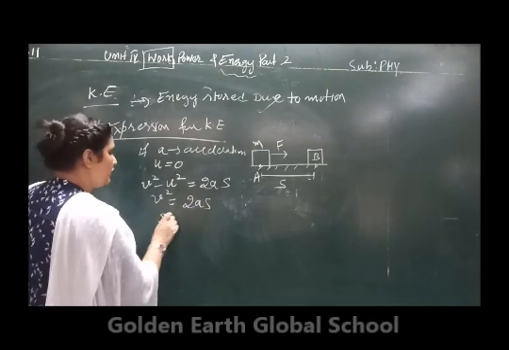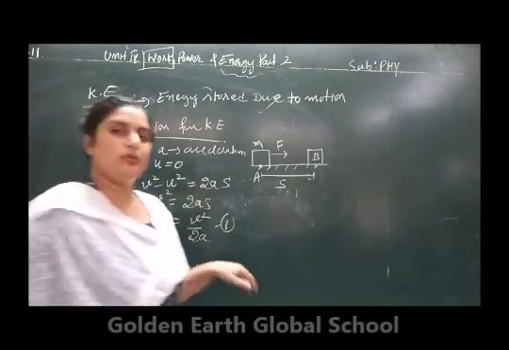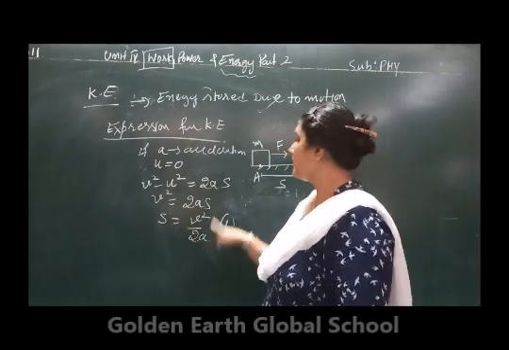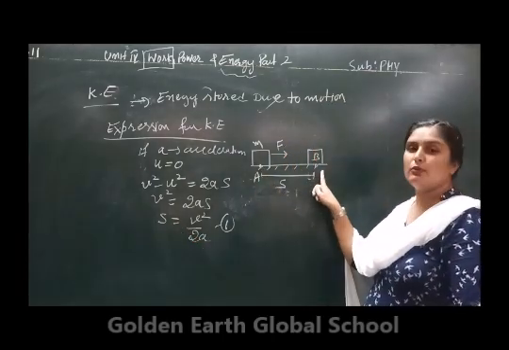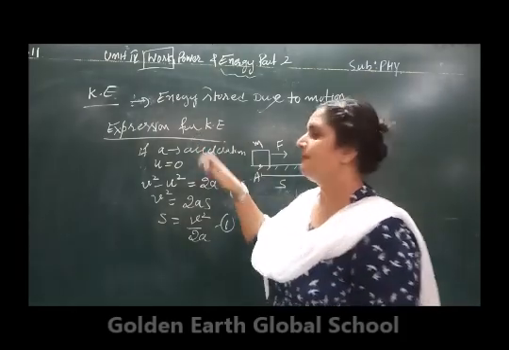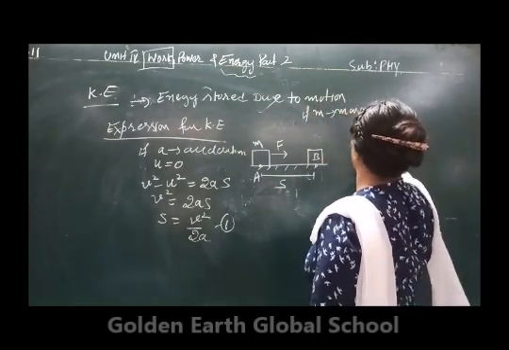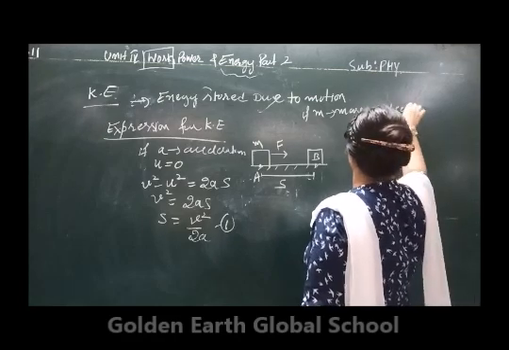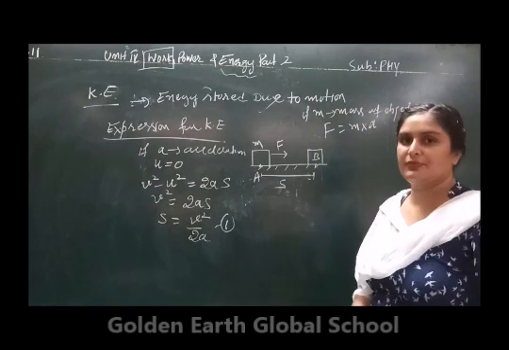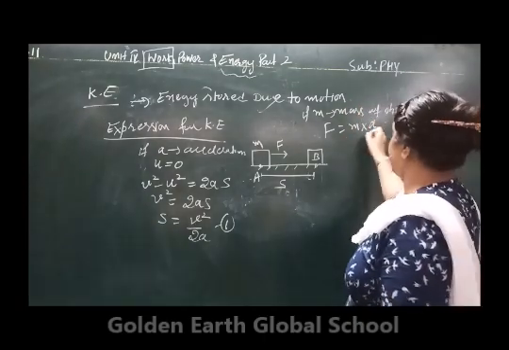From here you can calculate the value of s, v square upon 2a, equation number 1. Now I have calculated the force by displacement. This is the displacement covered by the body that is moved from point A to B such that the acceleration produced in the body is a. Now if m is the mass of the object, according to Newton's law, force will be mass into acceleration. Force is equal to mass into acceleration. Now this is equation number 2.